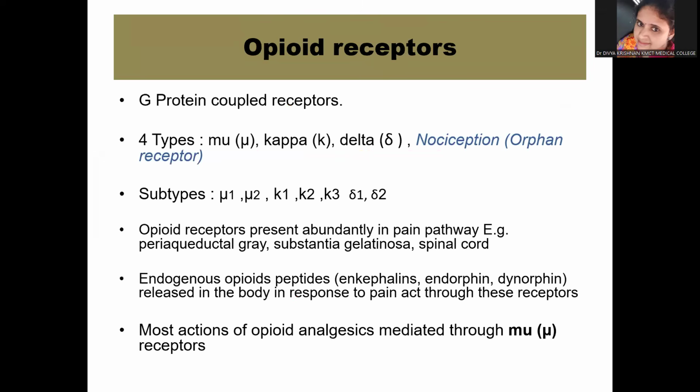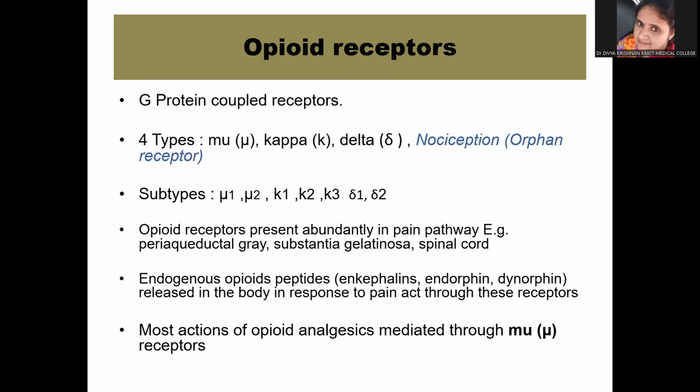These opioid analgesics act via opioid receptors, which are a kind of G protein coupled receptors. You have already learned in detail about G protein coupled receptors. Opioid receptors are of 4 types: mu, kappa, delta, and nociceptin, which is actually an orphan receptor. Further, the subtypes are mu1, mu2, kappa 1, kappa 2, kappa 3, delta 1, and delta 2. Of all these receptors, it is very important that you know the details about the mu receptors.